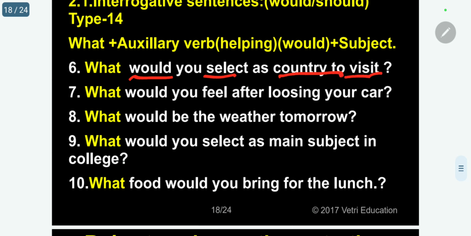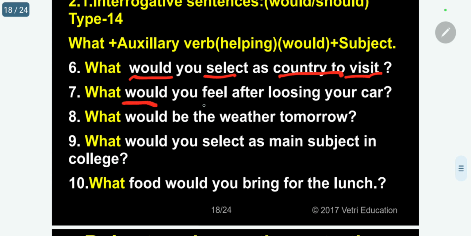What would you select as a country to visit? So I would select to visit London. I would select to visit Paris. Like that you have to think of, right?